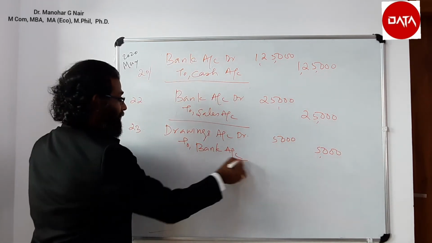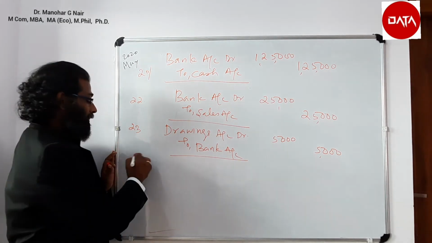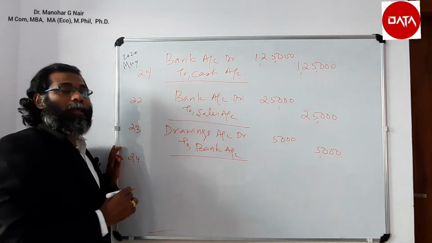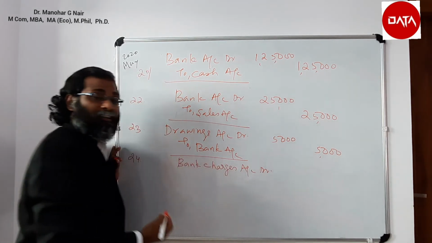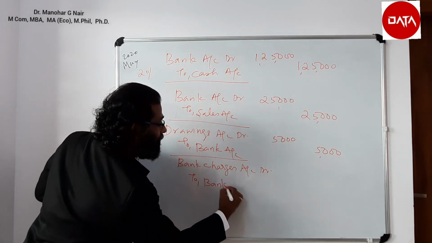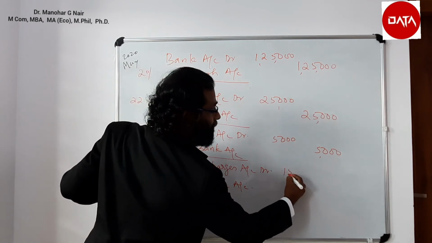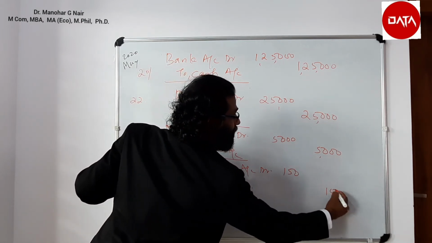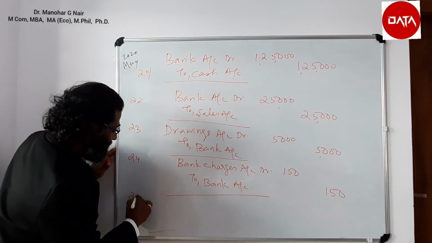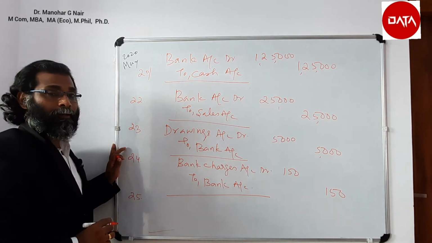Now, the next transaction on 24th, bank charges. For bank charges, we debit all expenses. Bank charges account debit to bank account, amount 150. Next is on 25th, bank interest received 750.